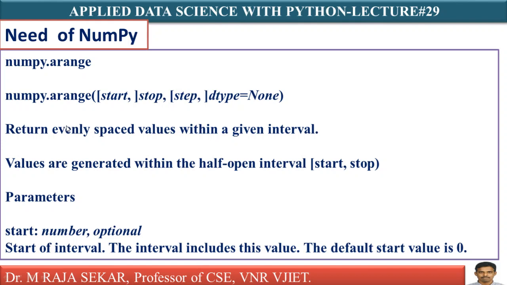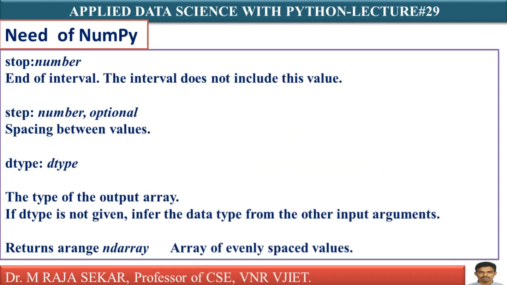What does it mean? Let me say like this. For integer arguments, the function is equivalent to Python's built-in range function, but returns an n-dimensional array rather than a list. When using a non-integer step such as 0.1, the result will often not be consistent. What does it mean? If you use some 0.1 step size, it is better to use linspace instead of arange. I already discussed the numpy.linspace function in my previous lectures.